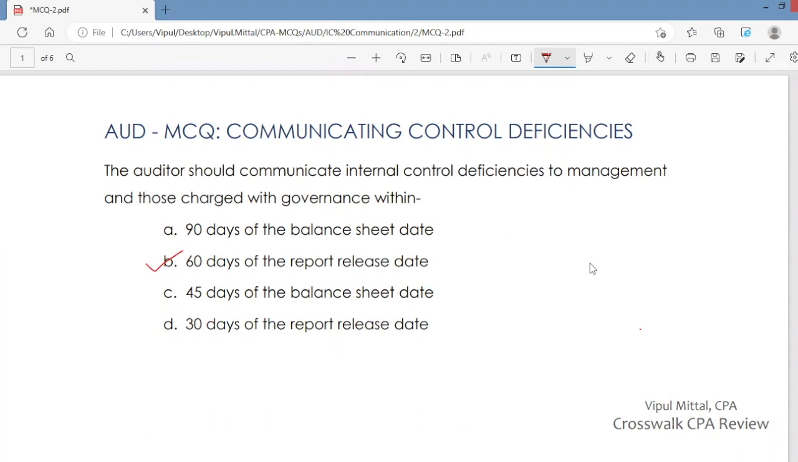So you are the auditor and you are auditing the financial statements and you have 60 days time after the report release date to make this communication to management and those charged with governance.